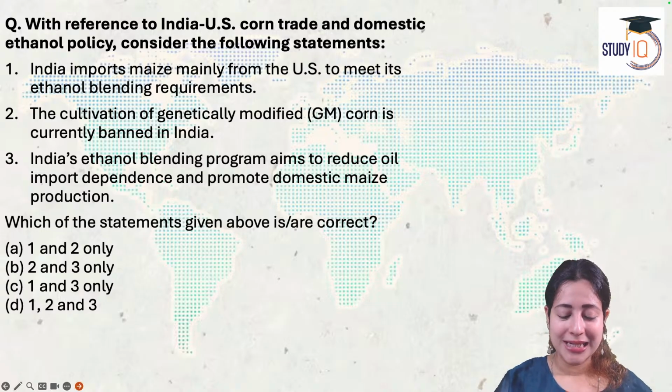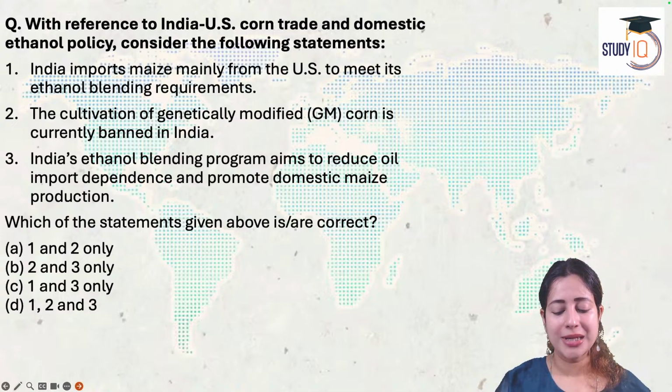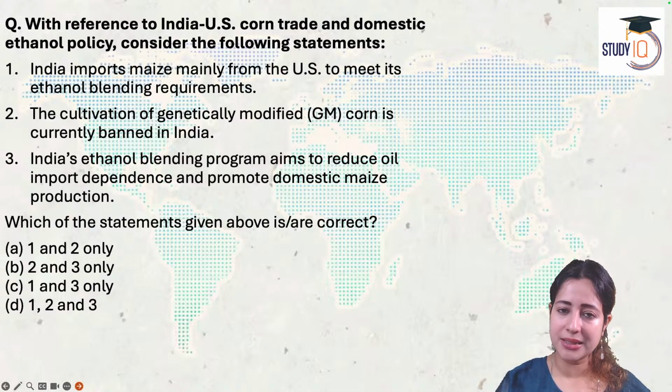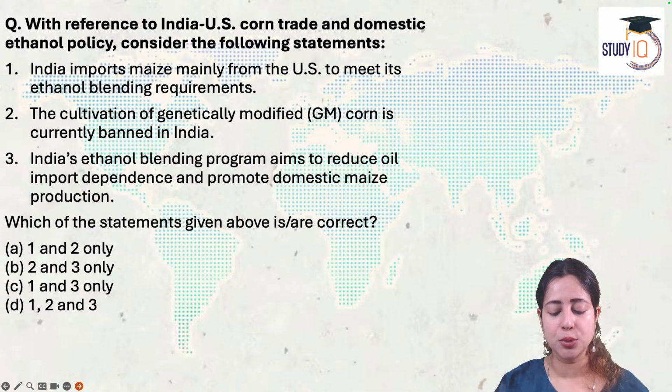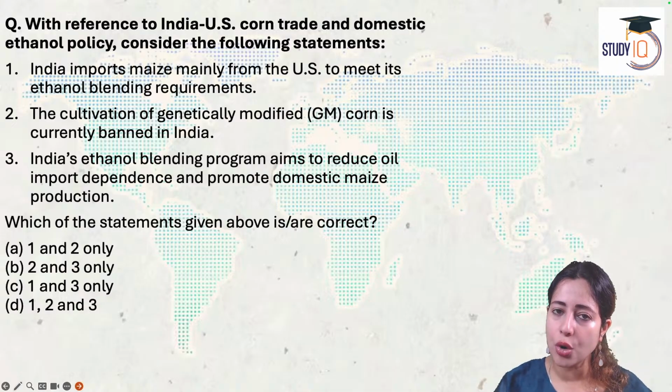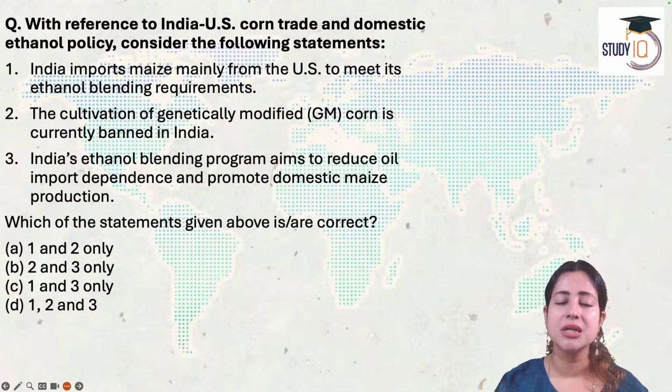So now, one, India's imports of corn are mainly from the US to meet its ethanol blending needs. Two, the cultivation of GM corn is currently banned in India. And three, India's ethanol blending program aims to reduce oil import dependence and promote domestic maize production.